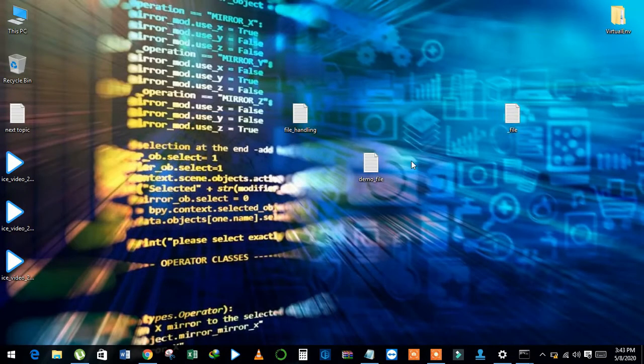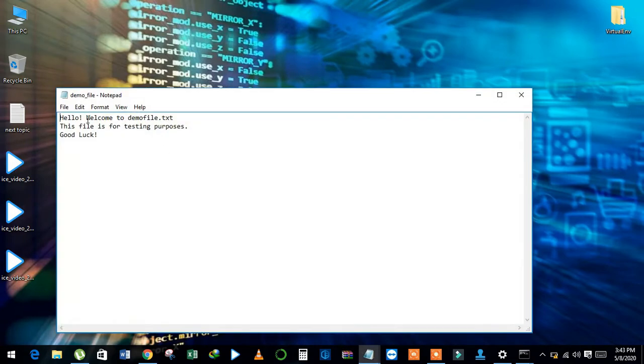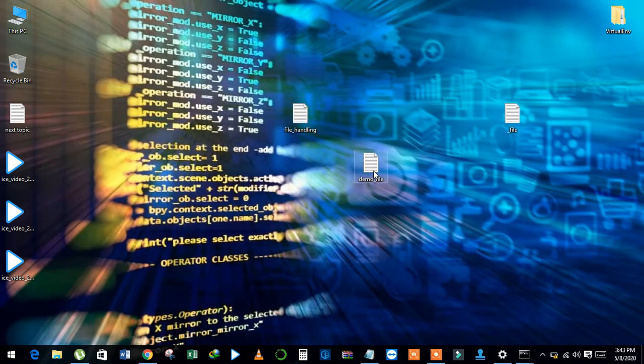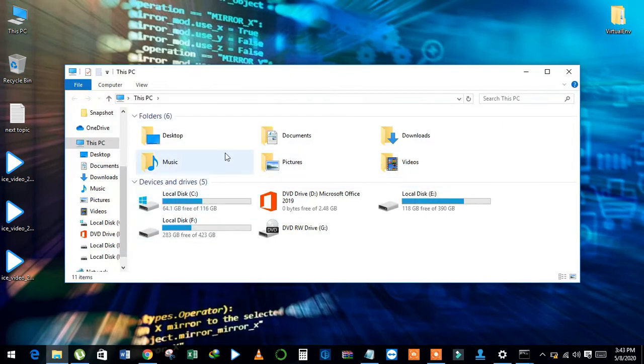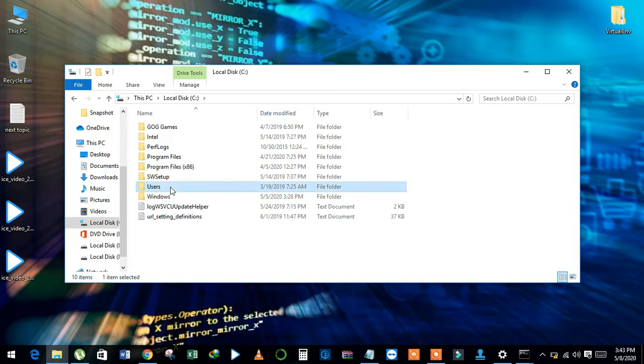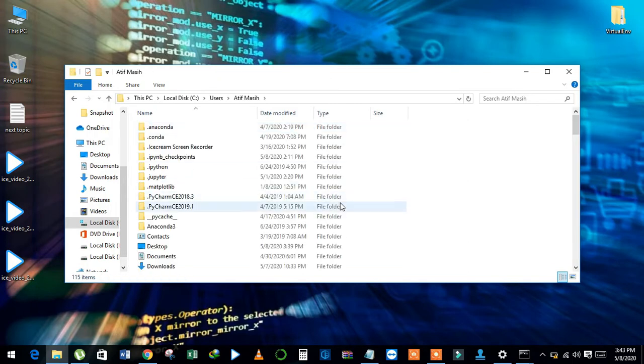See here, I have this file demo_file, and I just copy this file and paste it in my current directory here.